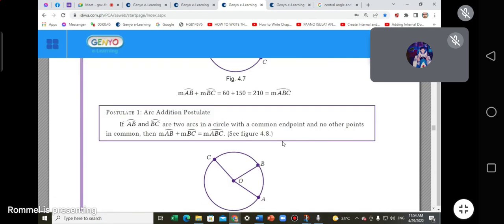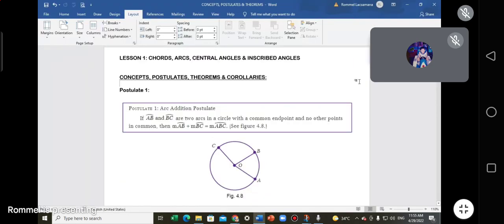Then we go in here. So they are related. Postulate 1. This one is postulate 1 in my window. Let's look at it. Can you read that one, Phoebe?